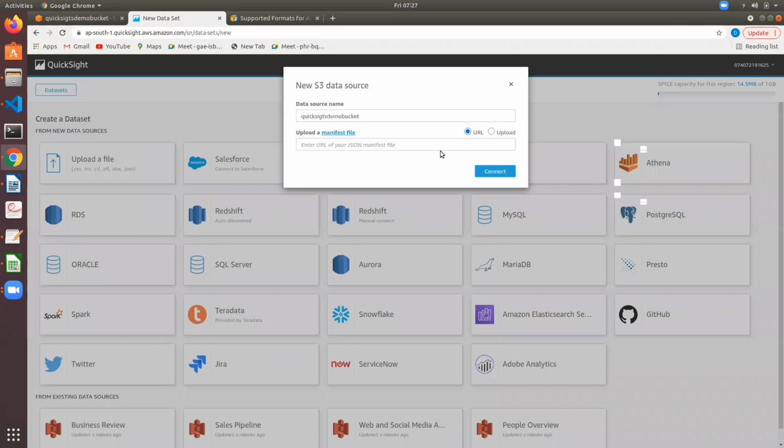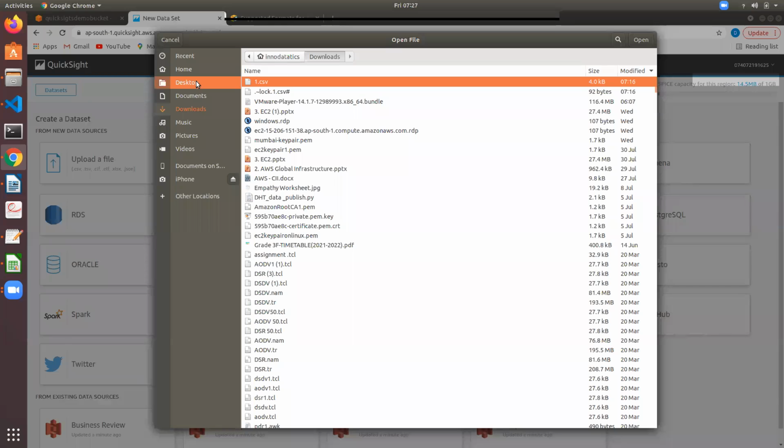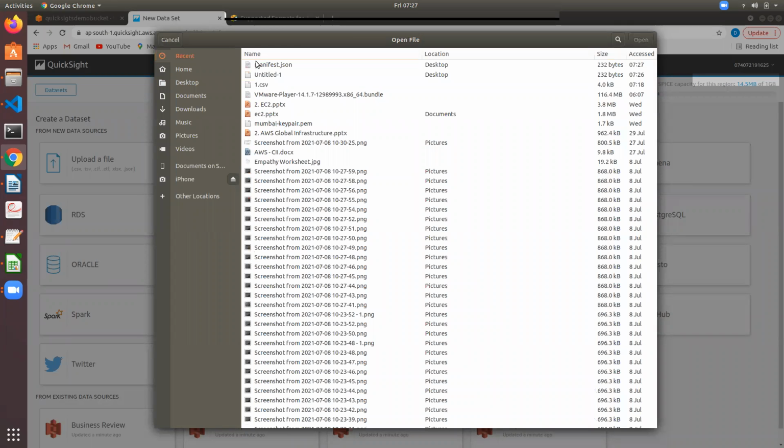Either you can give an S3 URL, upload this manifest file in any S3 bucket and give the object URL, not S3 URL, object URL. Or you can upload from the laptop itself. Say connect, browse, manifest.json, open.